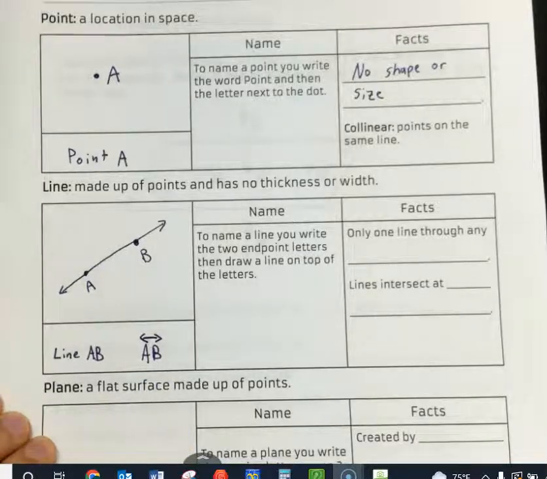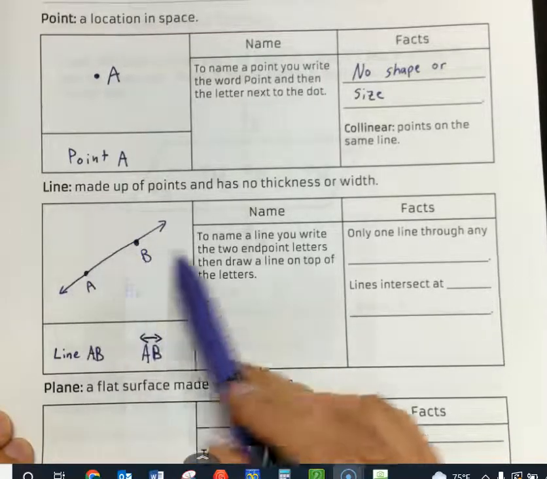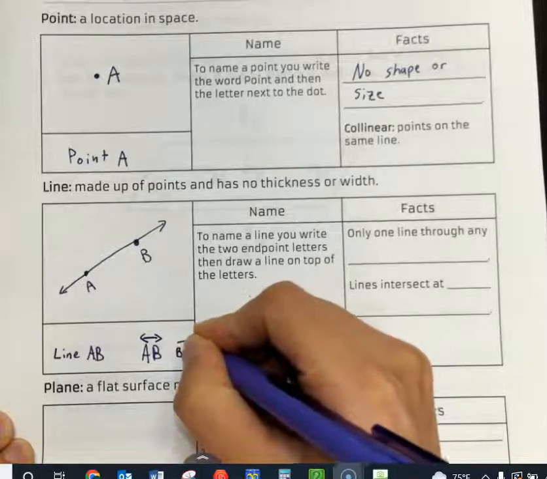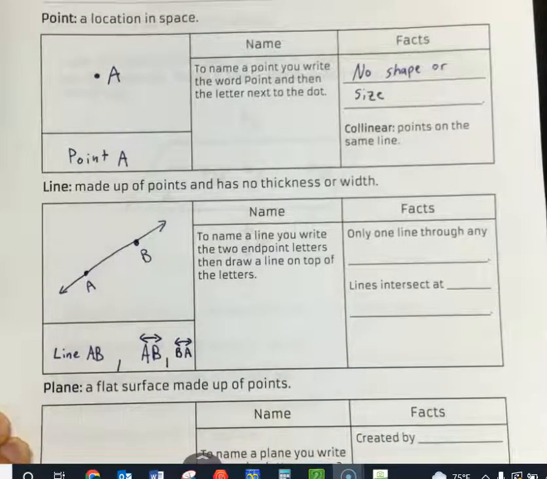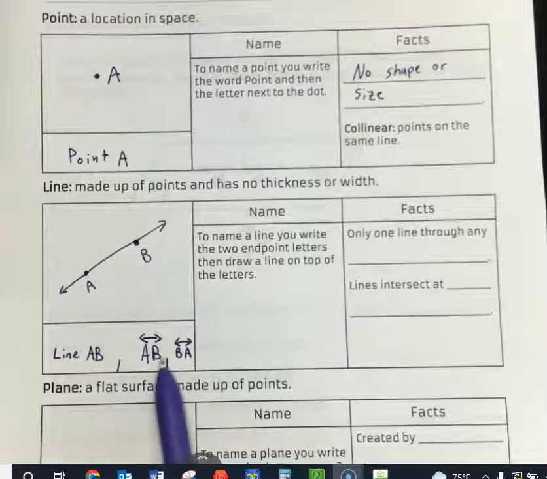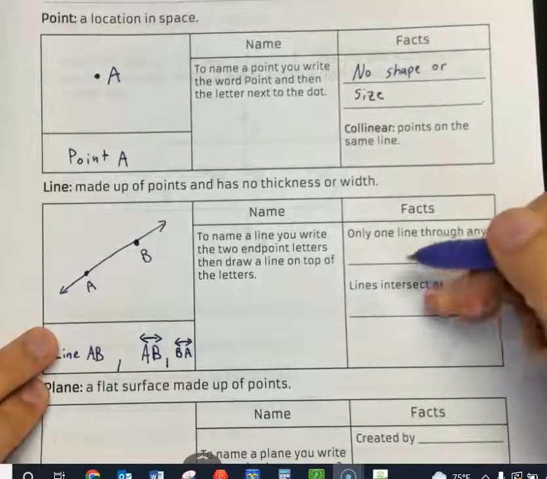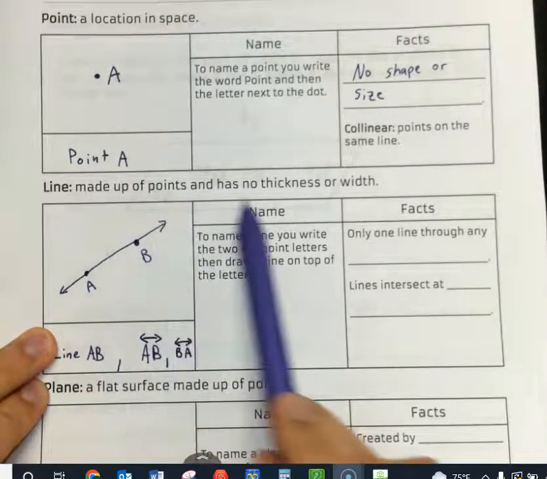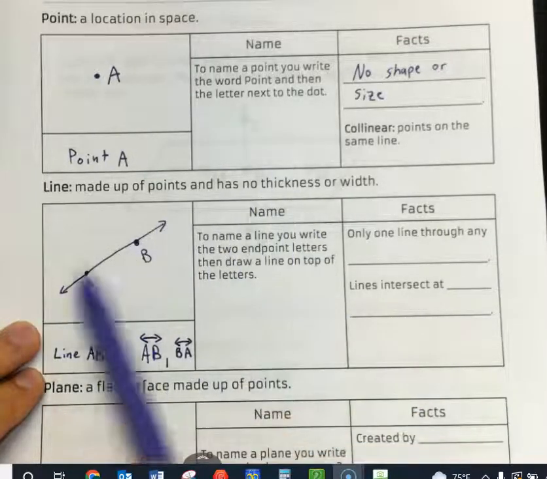So we have line AB. Now, also line AB, is that the same as line BA? Yes, it is. So we can also write it as BA. So these are the 3 ways we can write line AB. Line AB, AB with the line with the arrows, or BA with the arrows, and call it line BA. And then a line, what is a line? It's made up of points. It has no thickness or width. All right, so there's infinite points along this line.